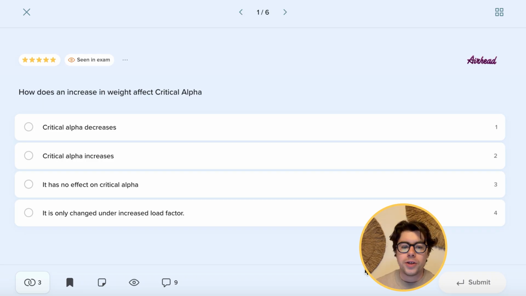So going into question number 1, how does an increase in weight affect critical alpha? Of course, first things first, I just want to remind you to remember that the critical alpha, or the critical angle of attack, is the last angle of attack at which your wing will produce lift. So this is a common misconception. Alpha crit is when the aircraft is not yet stalled. It is just before stalling.